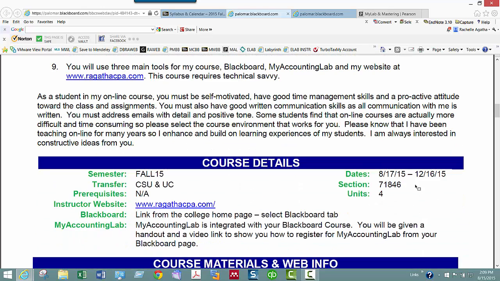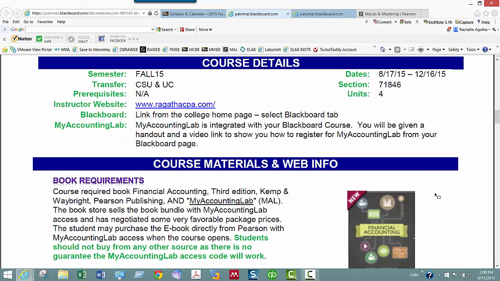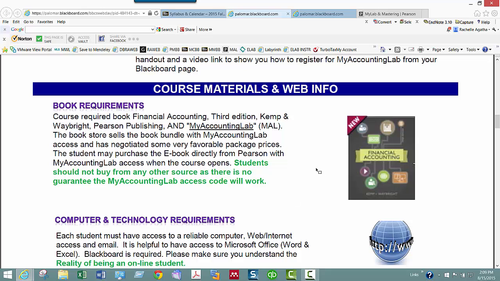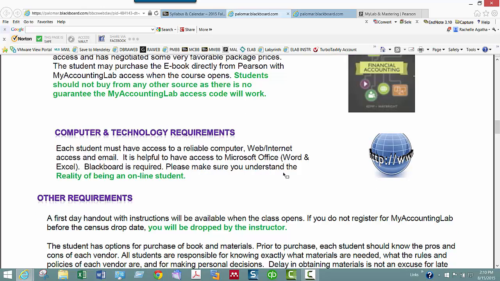Here are the course details. You're in this section here. The class goes from August to December. You will be using the Kemp and Waybright Financial Accounting 3rd edition book with My Accounting Lab. I do not care if you don't buy the hard book. There's a bundle at the bookstore that's reasonably priced. If you want to just buy the ebook access from Pearson directly, you can. It's up to you. You could probably get a used book at this point because I've been using this book for about 3 terms. It's helpful to have Excel.